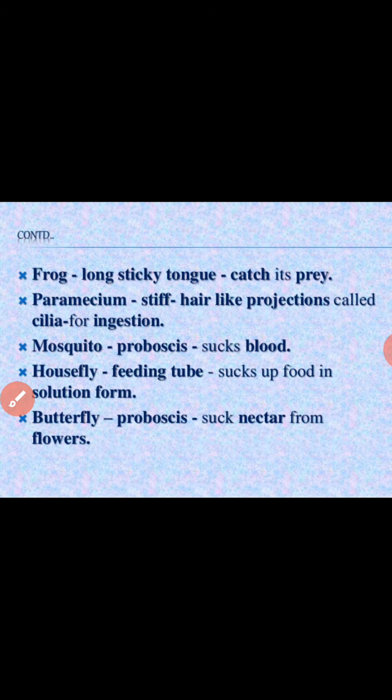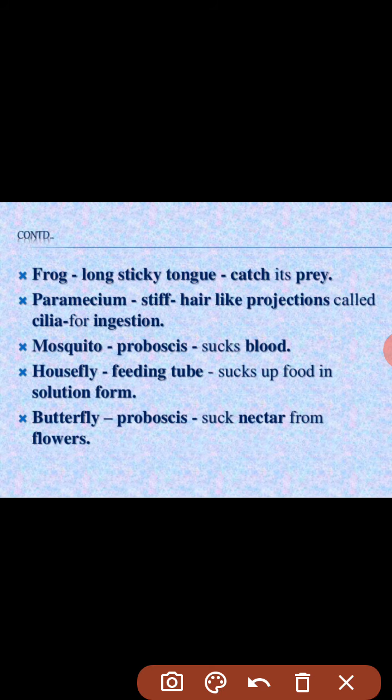Now next is the frog. The frog has a long sticky tongue, and through this tongue it catches its prey. The whole process of digestion then takes place inside the body of the frog. The next is the paramecium.